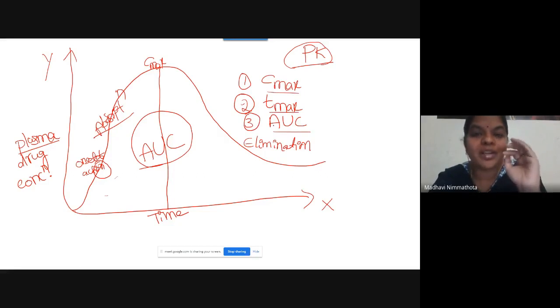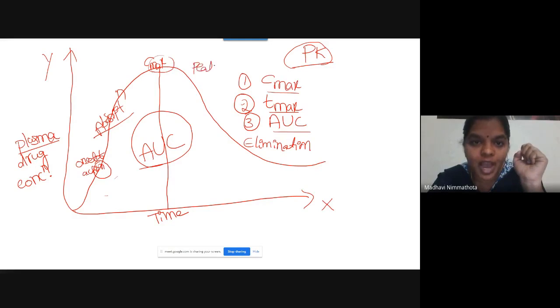So what will these three parameters exactly tell you? What do you mean by Cmax? Cmax is the maximum plasma drug concentration which will be available to produce its therapeutic effect. So here the plasma drug concentration will be maximum. This is also called peak height concentration.